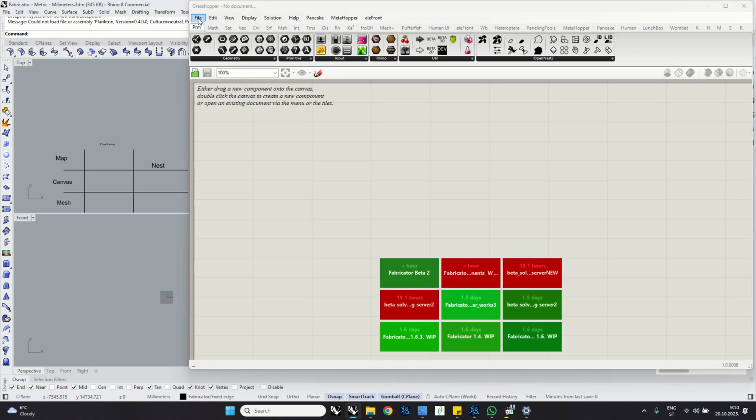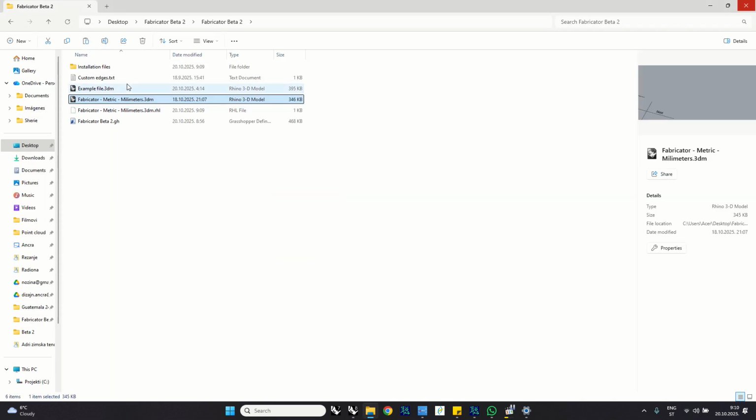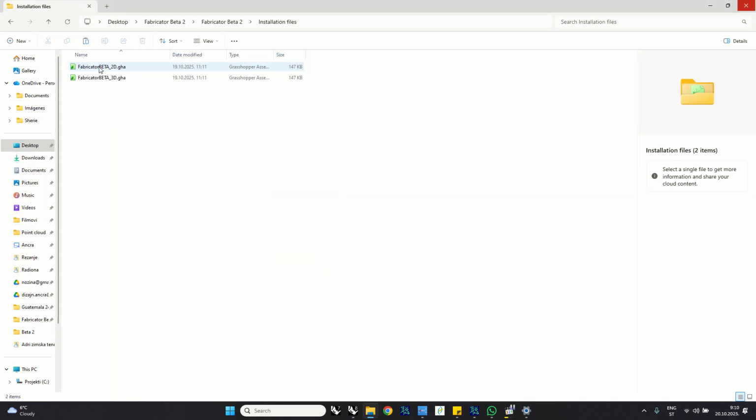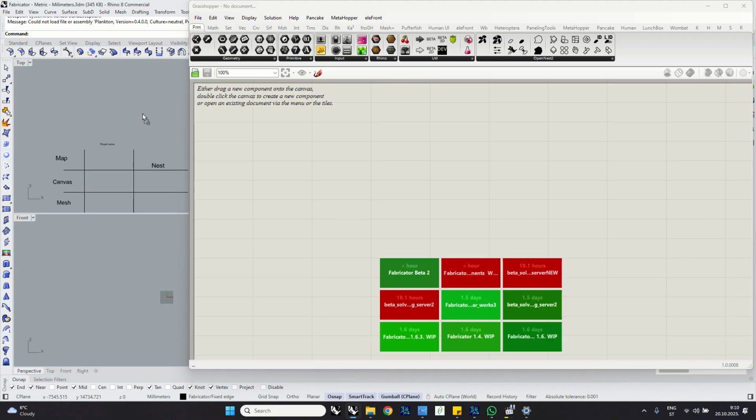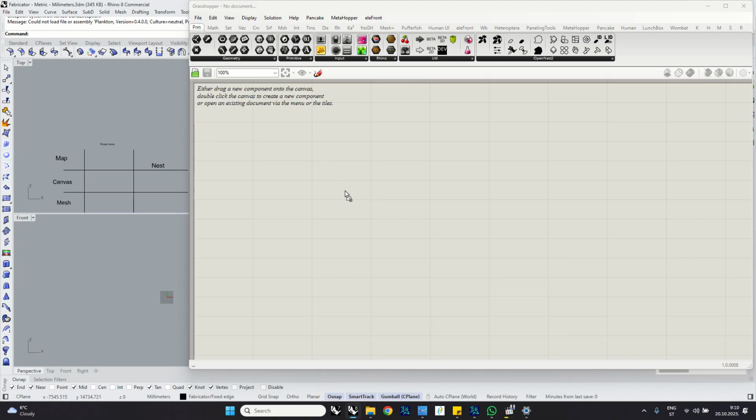Right, and into this canvas, we're going to go and find the installation files. And these two installation files, we're going to take them and drag and drop into the canvas here.